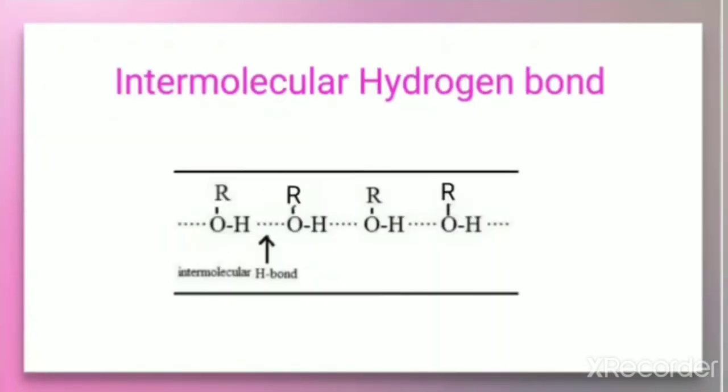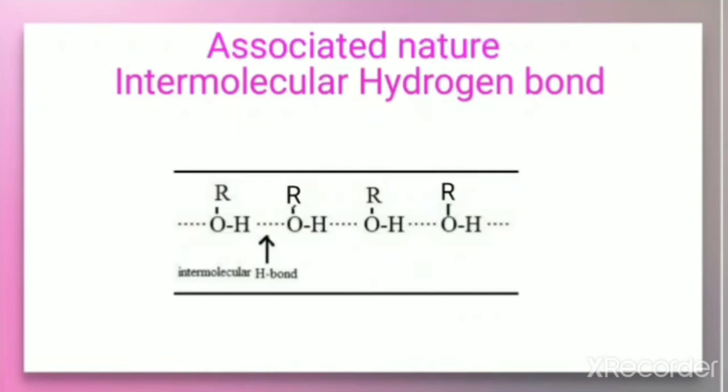Alcohol forms intermolecular hydrogen bonds, which is shown in the figure here. As you can see, here are the alcohol molecules, in which there is a hydrogen bond between the molecules. This hydrogen bond is represented by the dotted lines. That is called an intermolecular hydrogen bond. Because of this, the molecules of alcohols exist in nature as associated molecules.